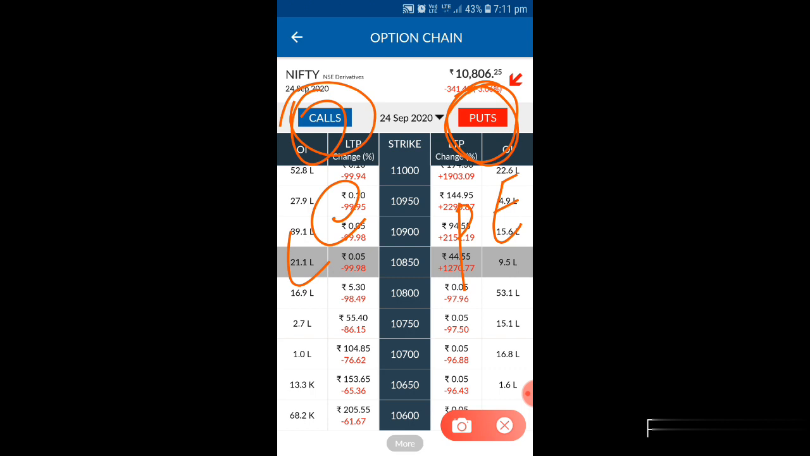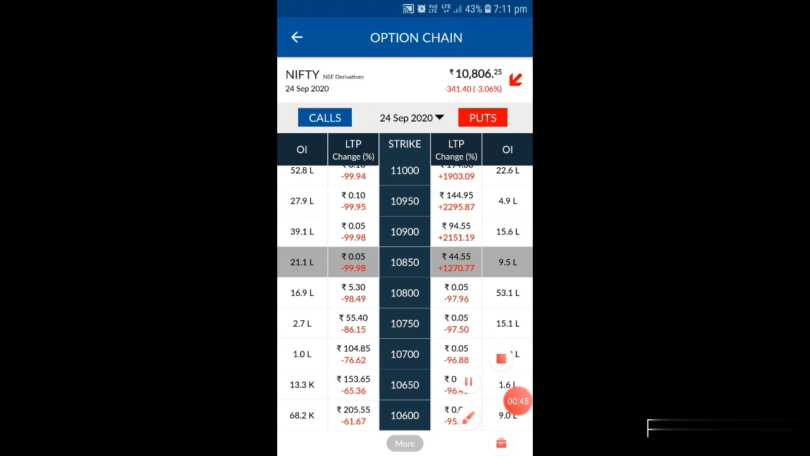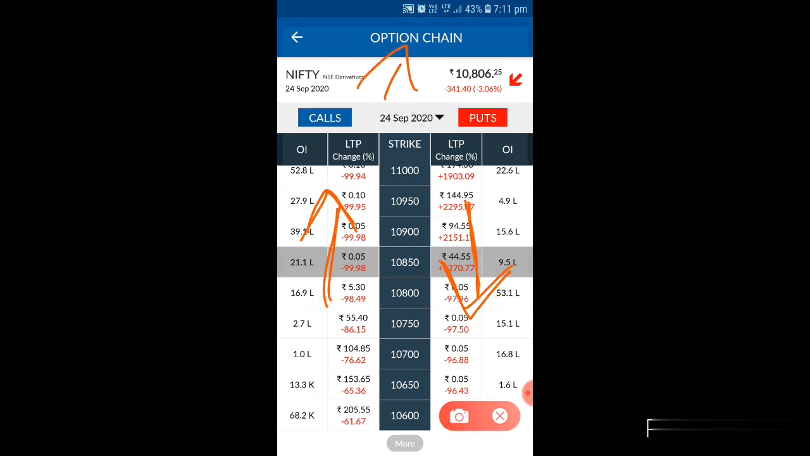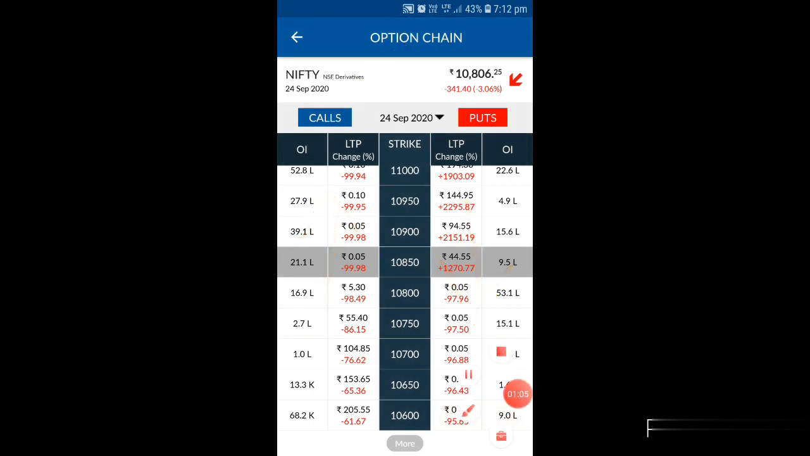If the market is going to go upside, just imagine if Nifty is going up, the C side will be going up and the P side will be coming down. In the same way, if the market is negative, like today's Nifty is negative, the P side will be going up and the C side will be coming down. This is the major thing in the market, the major basics of C and P.